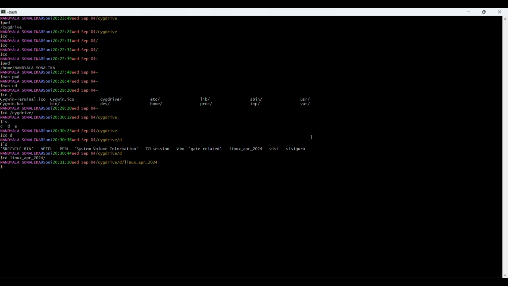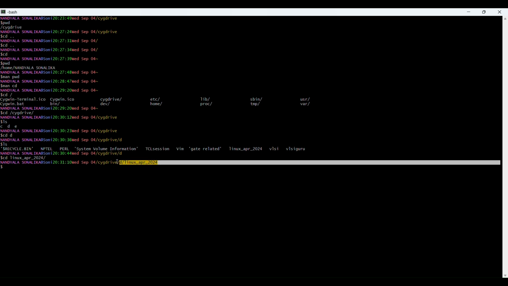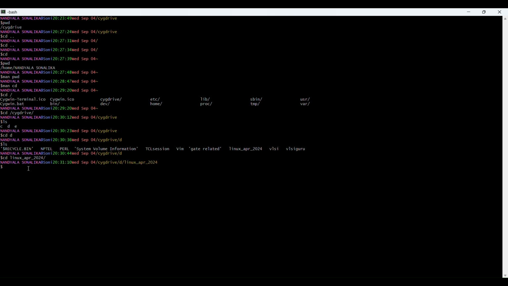Currently I am present in Cygwin, Cygdrive, D directory, and inside the D directory I am in the Linux directory. Inside the Linux directory, I have files. For that, I give ls. These are the directories present in the Linux April 24 directory.